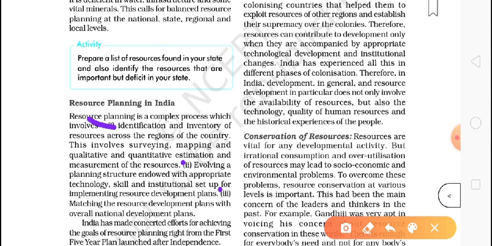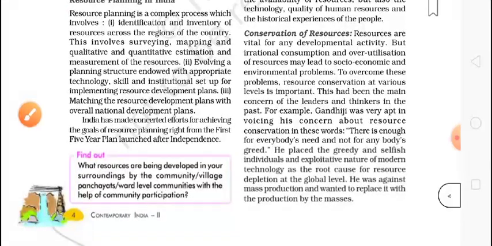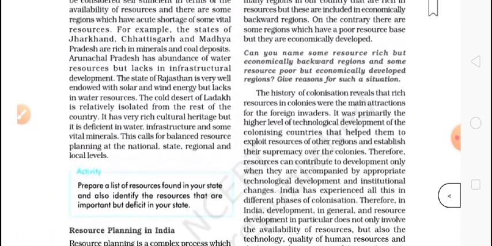The third point is matching the resource development plans with overall national development plans. It means we need to develop resources so that we can touch the level of national development. If we talk about India, India is doing good. It is not doing too much, but it is good according to its condition. India has made concentrated efforts for achieving the goals of resource planning right from the first Five Year Plan, which was held in 1952.